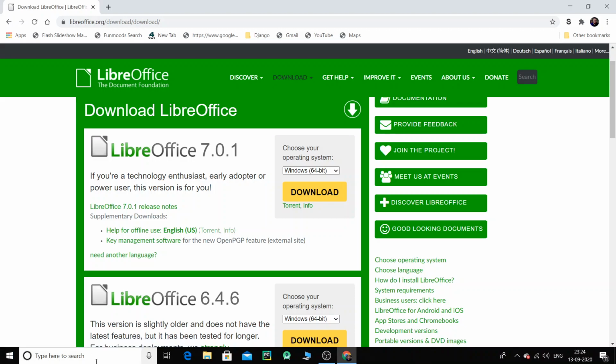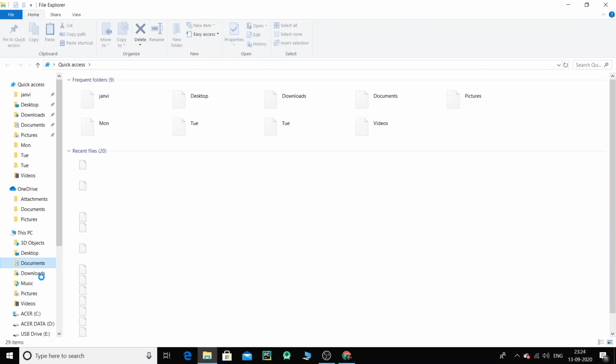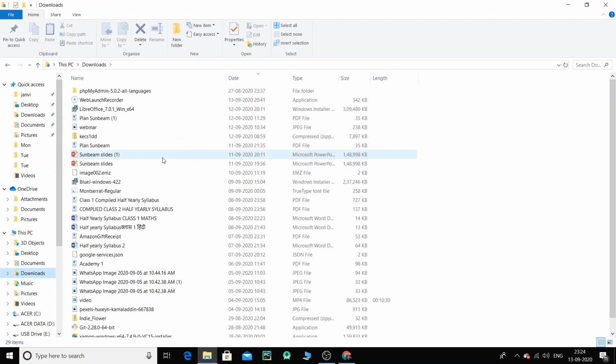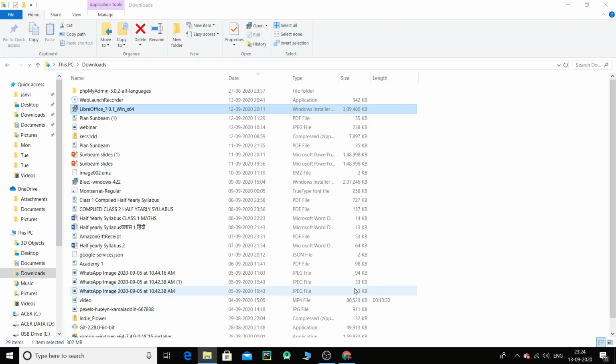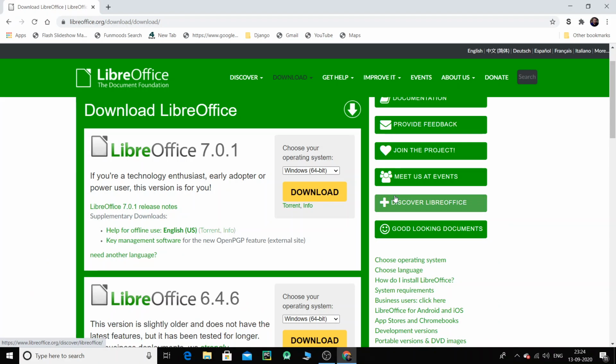Once you download, it will look something like this. I've just downloaded that file. Let me show you. Let's come to downloads, and something like this, LibreOffice. Okay, over here, this is the file. It's a huge file, children, around 300 MB. It is a 302 MB file. So please download that and then install it.